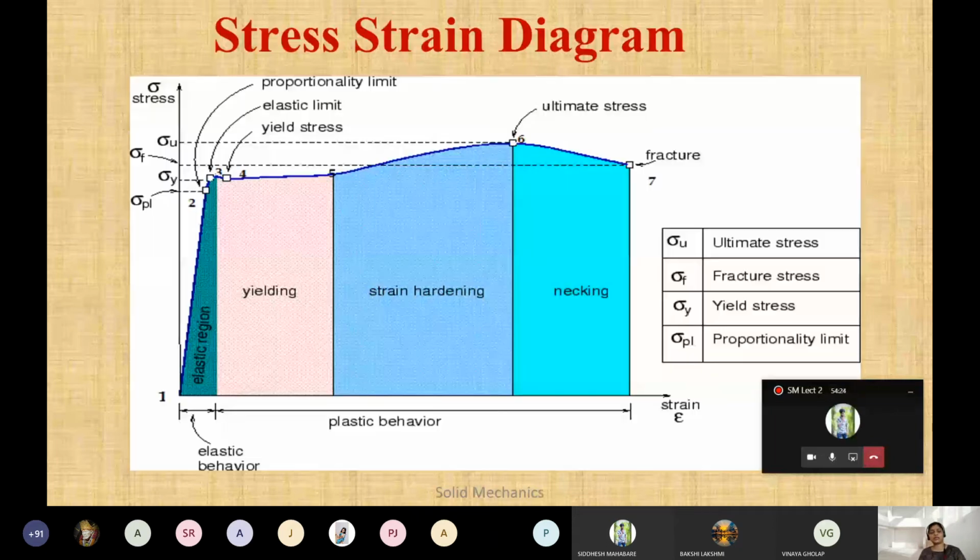And last time I was discussing the stress strain diagram. Okay, here first we will study the stress strain diagram for your ductile material.